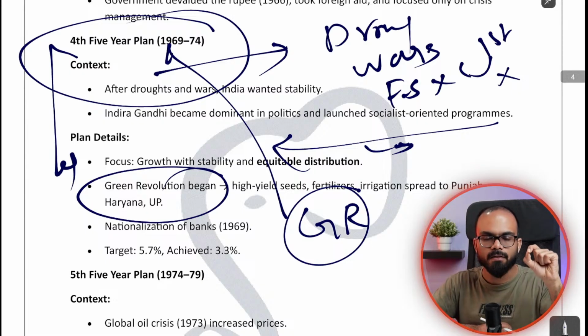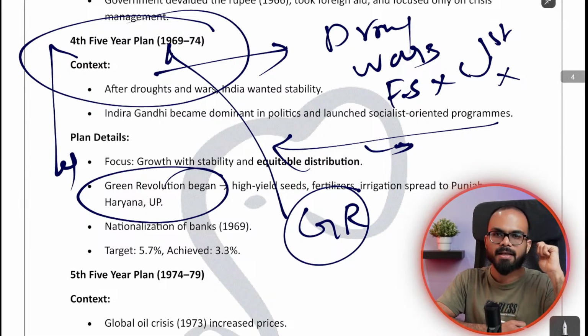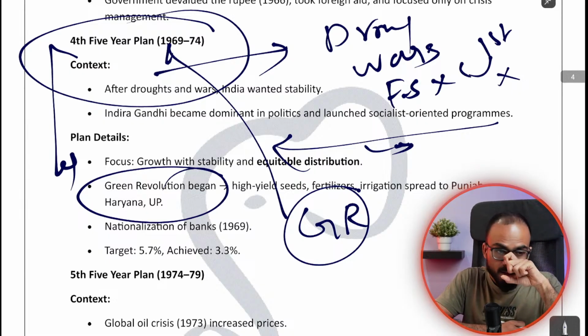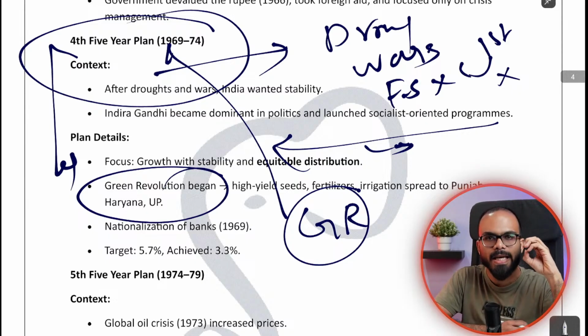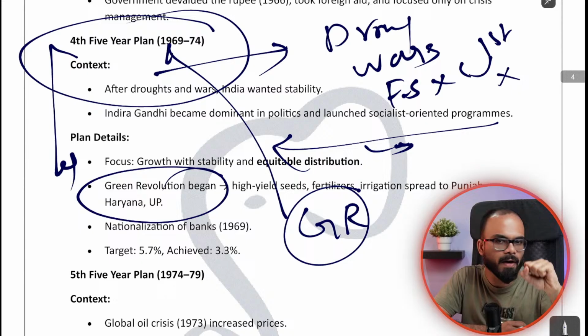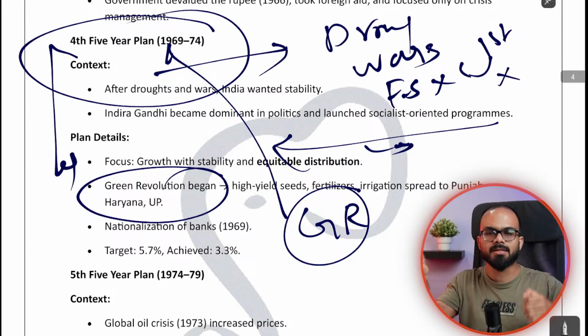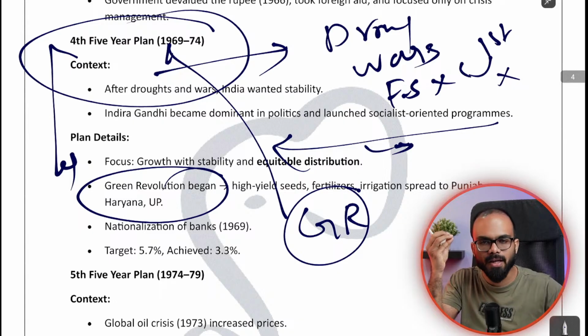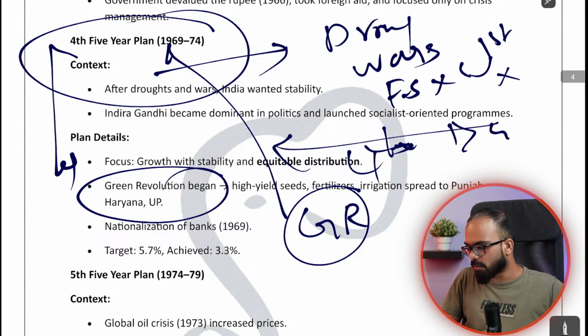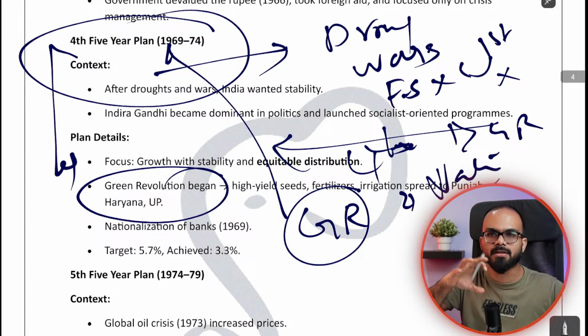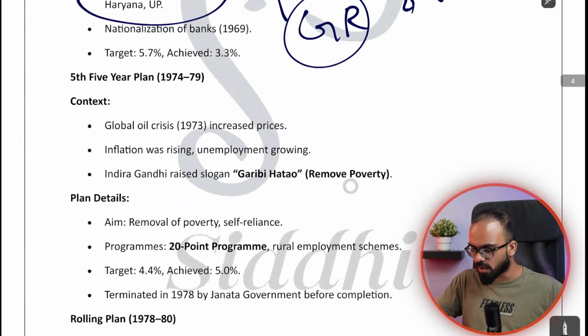Because the green revolution, with high yielding varieties of seeds, etc., is a highly demanding input oriented farming, farmers need a lot of loans. So we are nationalizing all the banks, and we are ensuring that there is credit availability in the country. So as a part of the fourth 5-year plan, number one, the green revolution was introduced, and the other thing is nationalization of banks was done, so that there is good reach.